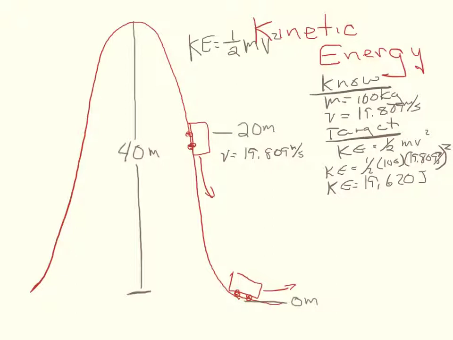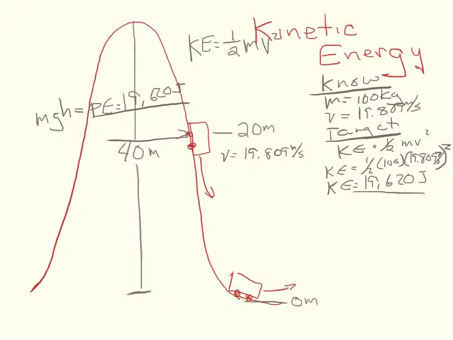Now, it just so happens that if we were to also calculate what our potential energy is at that point, mass times gravity times height, we would find that our potential energy also equals 19,620 joules. Because here, at the halfway point, half of our energy is in potential and half is in kinetic.